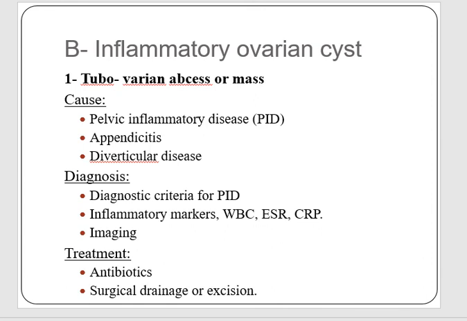Diagnosis is usually made in cases with diagnostic criteria for pelvic inflammatory disease, and investigations performed are inflammatory markers that include white blood cell count, ESR and C-reactive protein, and different imaging techniques like ultrasonography and CT scan. They are helpful in diagnosis by showing the tubo-ovarian masses or abscess. The treatment is usually centered on eradication of infection by using antibiotics, and sometimes they may need surgical drainage or excision if they fail to resolve with conservative management.